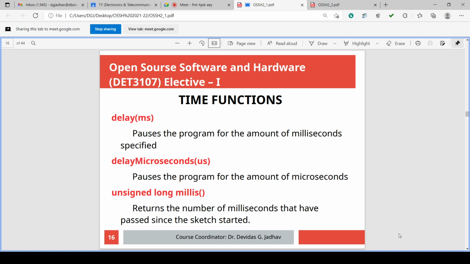Suppose you are making a prototype of road or traffic signaling. Maybe 15 seconds the red LED will be on, and within that 15 seconds the remaining 3 roads will be given 5 seconds each for their transit. So 15 seconds red LED for one road. During that time, first 1 second orange LED of one road and the remaining 4 seconds green LED.